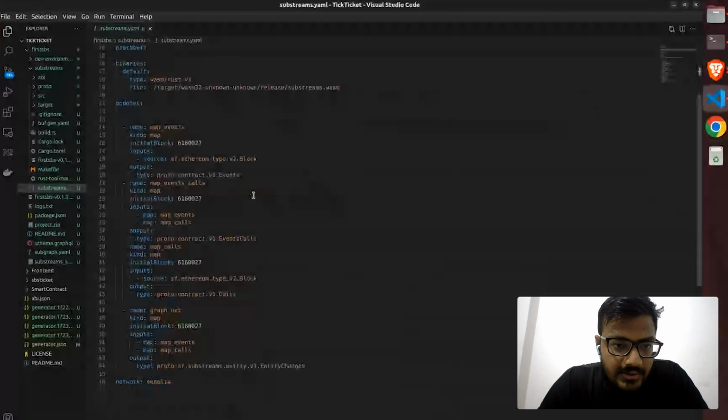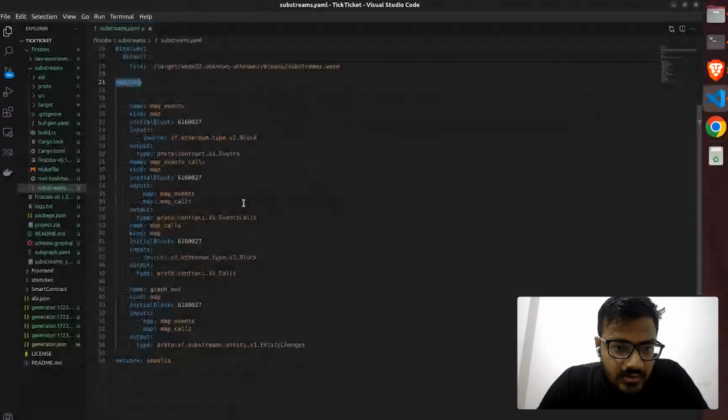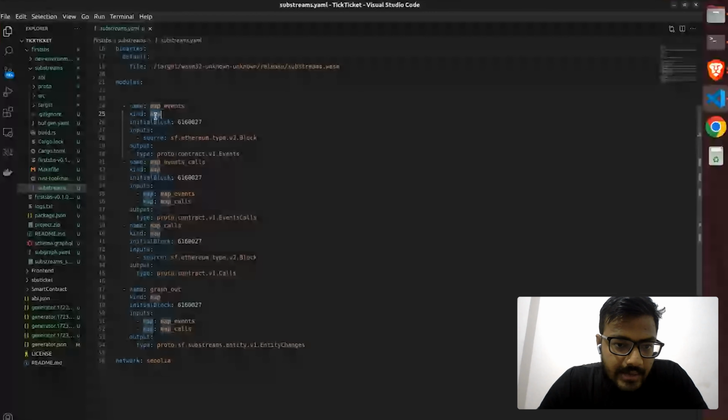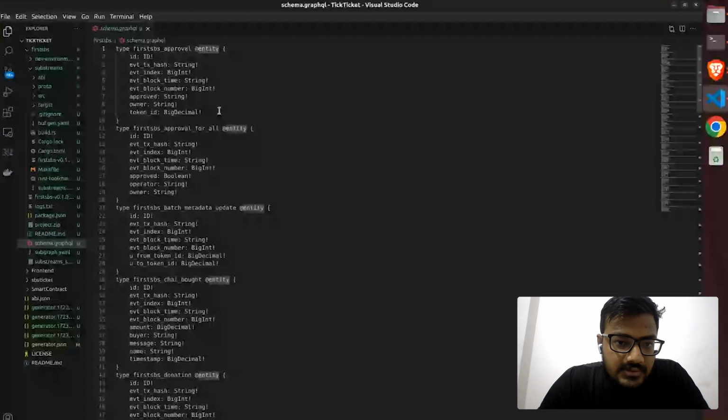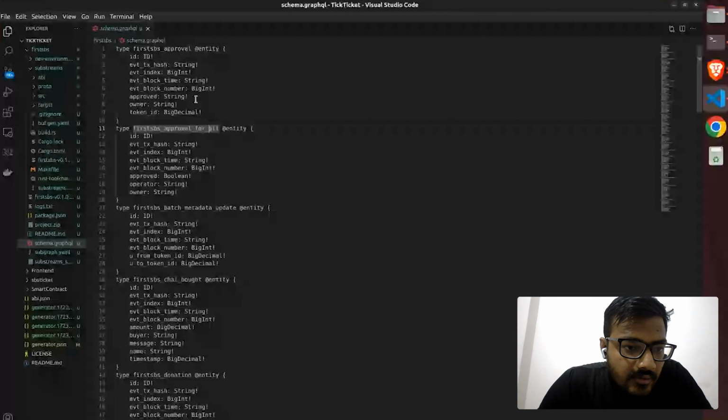After that, we have the modules as well. So we have lots of modules, map events of type map, and this is the source and all that. And we have this graph out as well, and this is the modules of type map events and all that, and the type is entity change. And this will directly link with this subgraph, which is this entity.